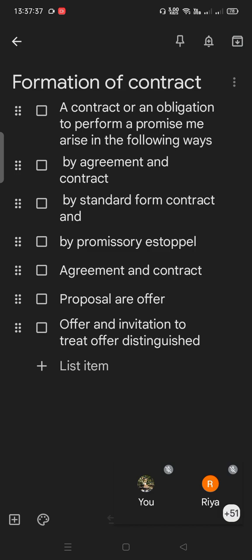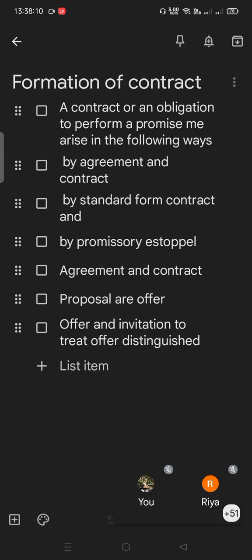Now I am going to the first point, that is the contract. From the point of view of legality, there are different types of agreement. One by one I will discuss them. First point is the contract. Section 2H of the Act: a contract is an agreement which is enforceable by law. It is an agreement or set of promises which gives rise to obligations that can be enforced or are recognized by law.